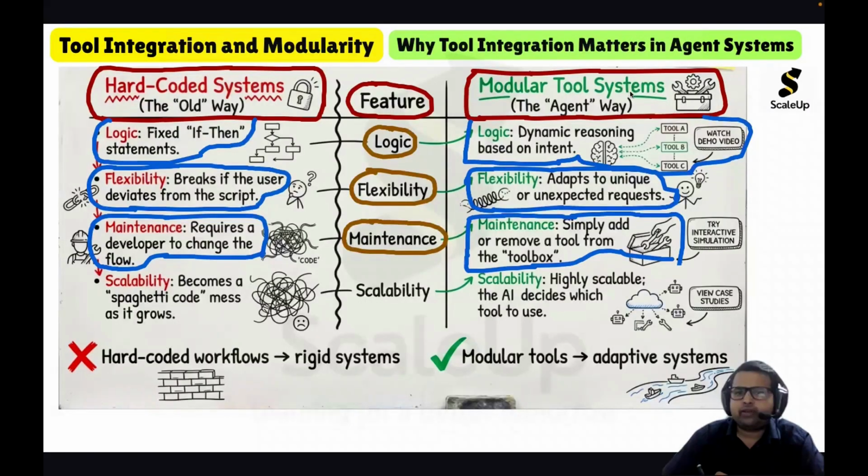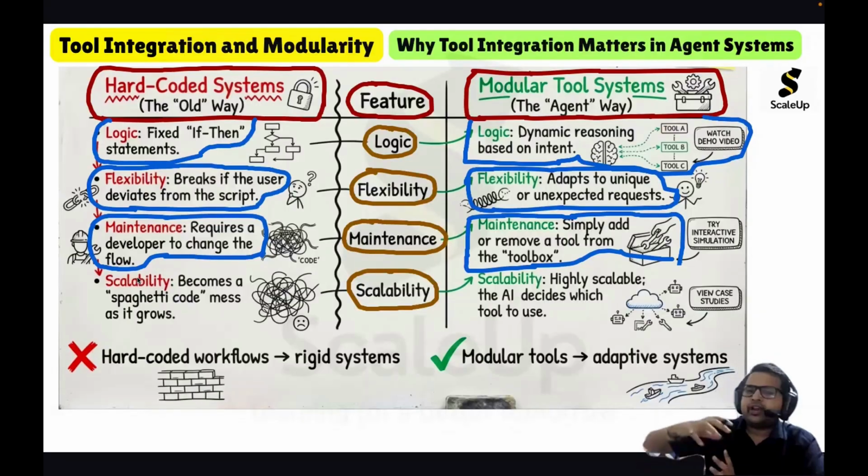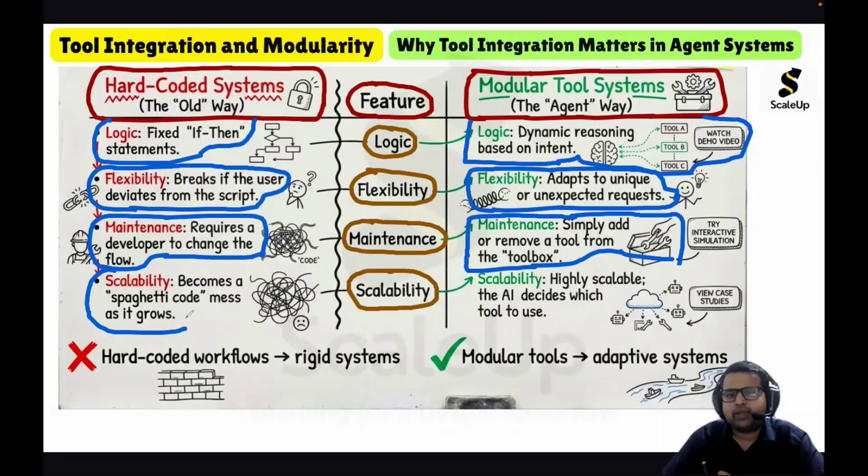Now, comparing hard-coded systems with modular tool systems, if we look at the scalability aspect, hard-coded systems, since they are based on fixed rules, are not at all flexible. And as we try to scale hard-coded systems, they become more and more messy. They become a spaghetti code mess as they grow. So that's a shortcoming of hard-coded systems.